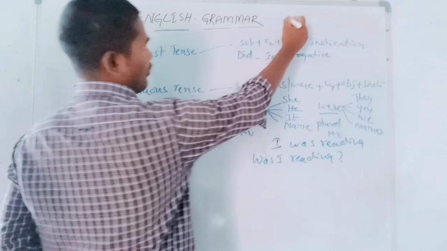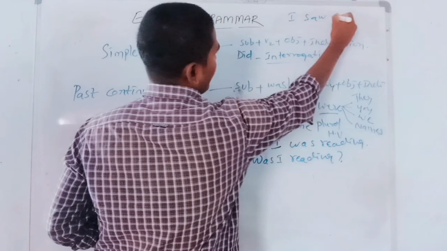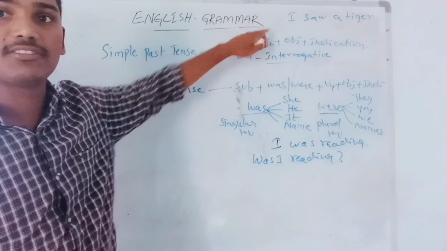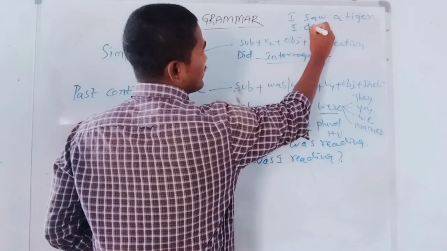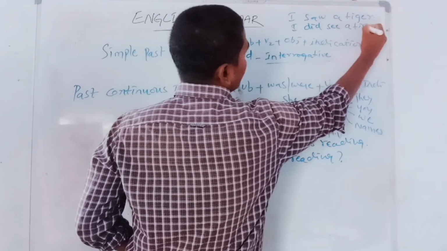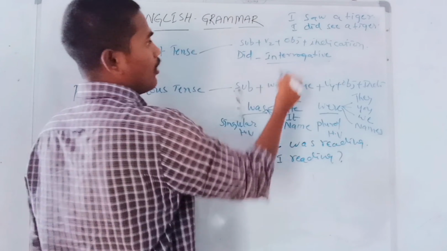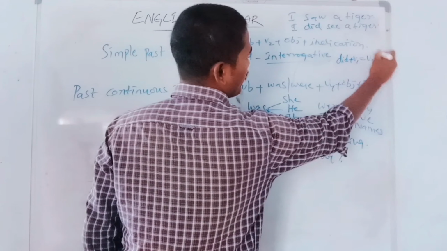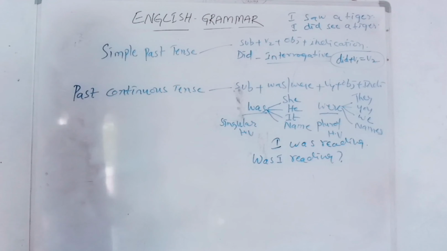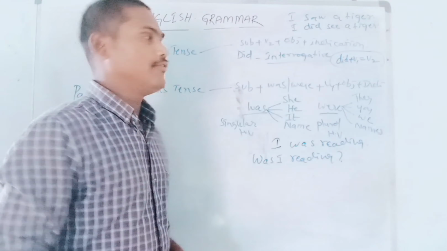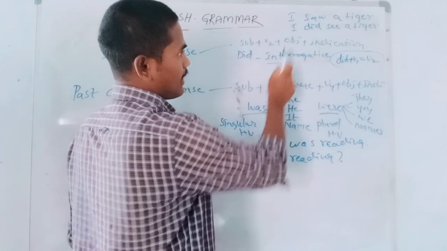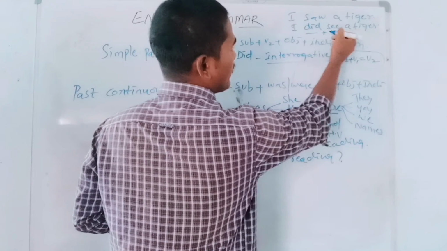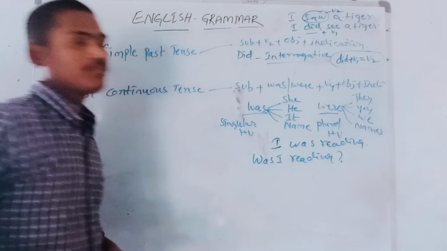Okay, in simple past tense, same like that. I saw a tiger. So it is an assertive sentence. How can we express the same assertive sentence in another way? I did see a tiger. Already we have learned the formula: did plus V1 is equal to V2. So it is a universal fact. That's why here we use it in the second example: I did see. So did plus V1, then it became V2 verb form.